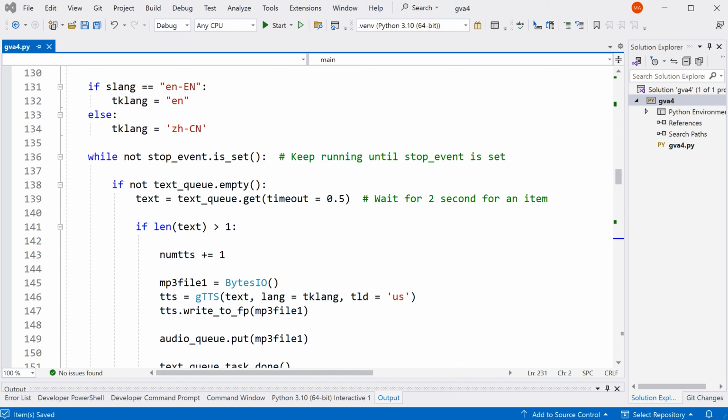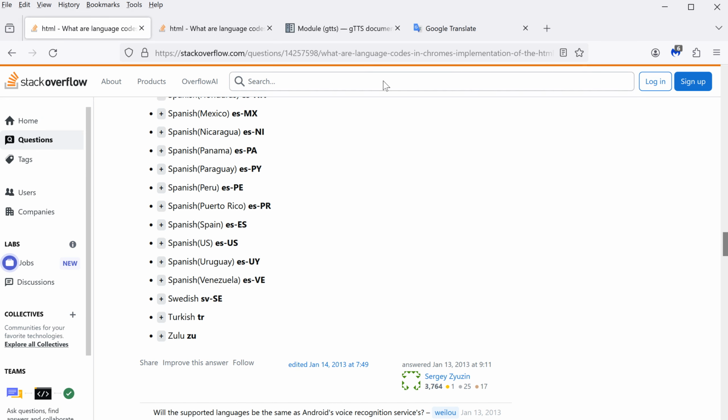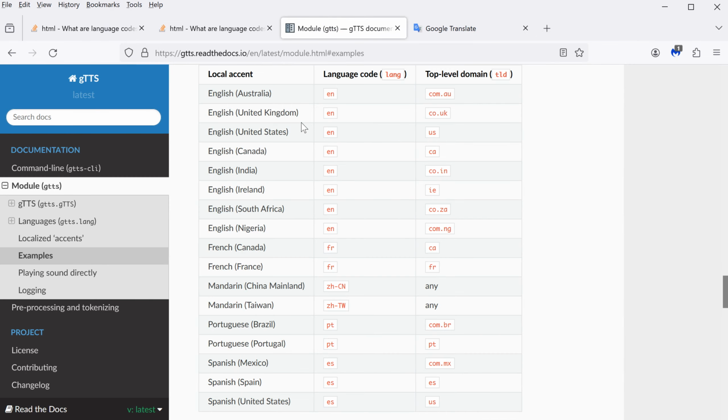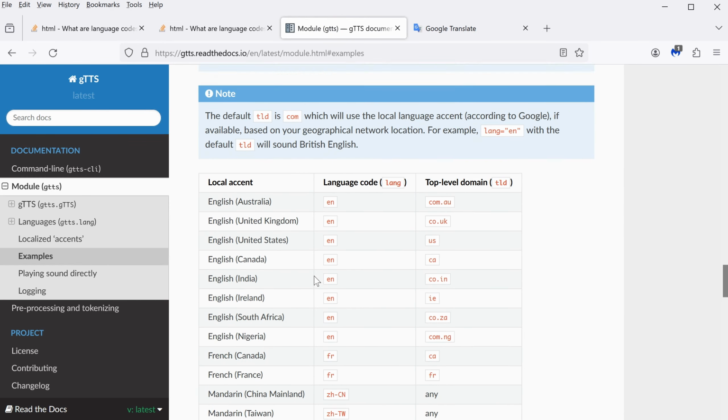The second important part is that you need to make sure that the text-to-speech engine can convert your language from text to an audio file. So this will be this variable over here. We are using Google Translate to convert the text to speech. If you look at this web page over here, it tells you the languages supported by Google Translate. But this is not a complete list.